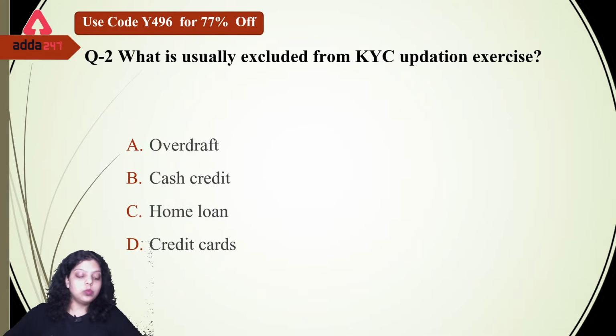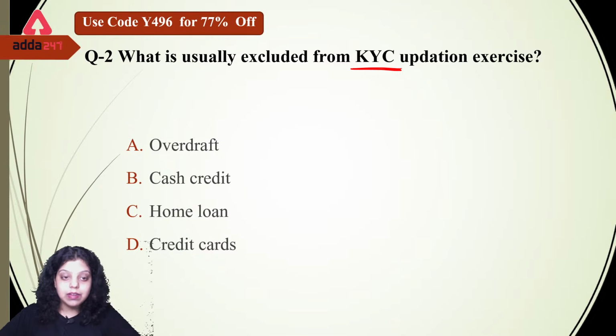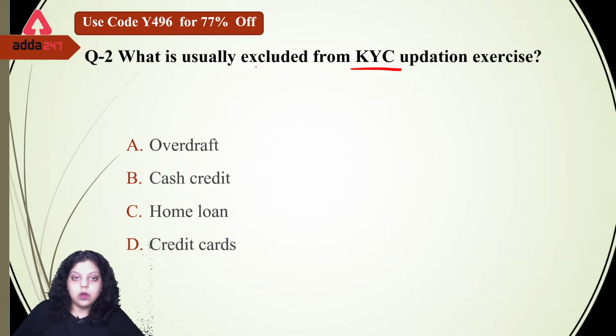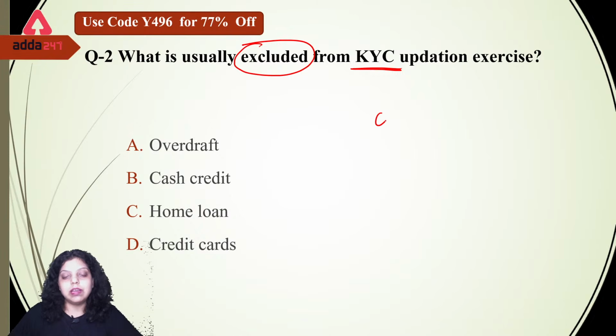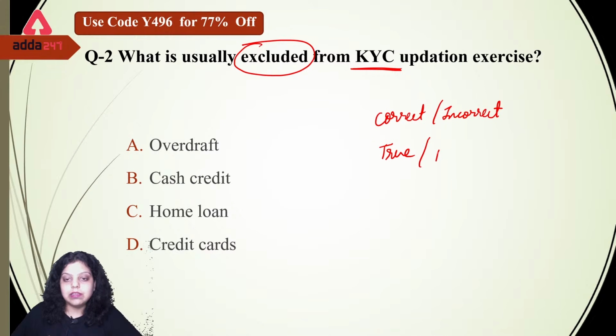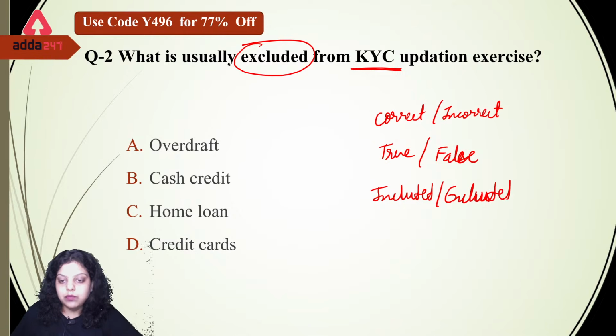Second is, what is usually excluded from the KYC updation exercise? Whenever we are doing the KYC updation exercise, which of the following loan or credit facilities is excluded? Do make sure you are reading right, that it is excluded, not included. Always make sure what the question is asking. The question is asking for a correct statement or an incorrect statement; we most often get confused in these terms. The question is asking for true or false, or for included or excluded. So if these types of questions are asked, make sure you read these terms very carefully.